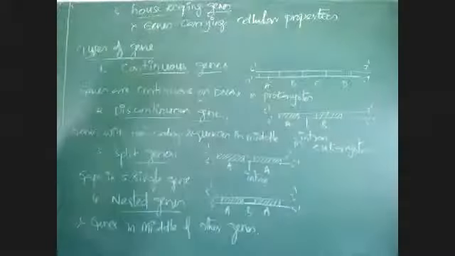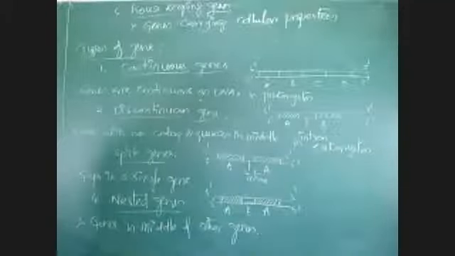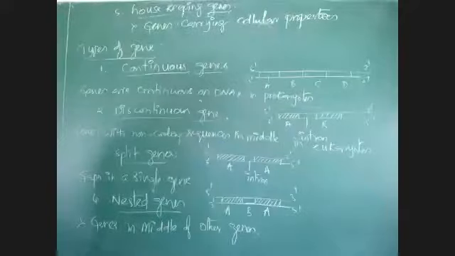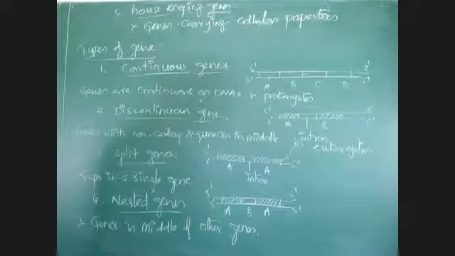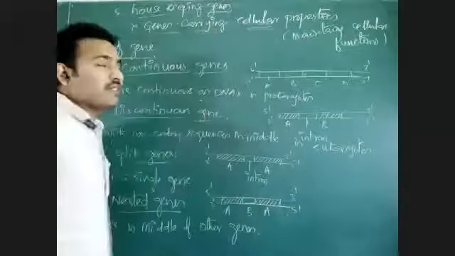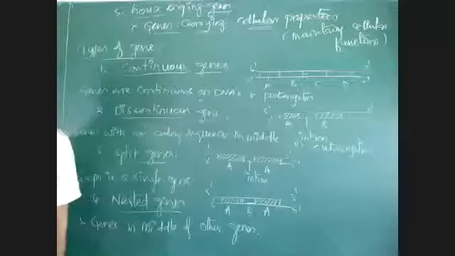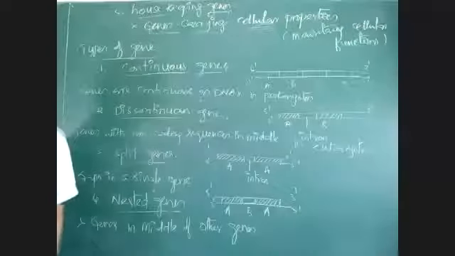Genes which carry cellular properties are called housekeeping genes. So housekeeping genes are those genes carrying cellular properties and maintaining cellular functions.